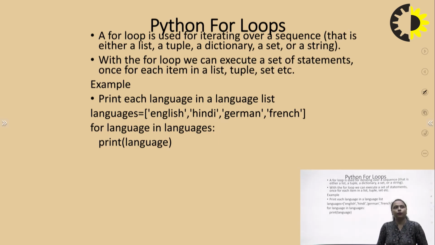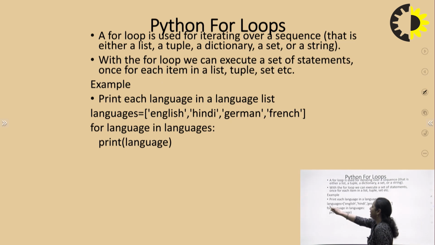Next, when we deal with for loops in general, we require 3 statements: initialization, termination and updation. These 3 statements are written while we are dealing with for loops. But in Python, the for loop is used for iterating over a sequence, and that sequence is either a list, tuple, dictionary, set or a string. And from those data types, we can simply use the for loop.